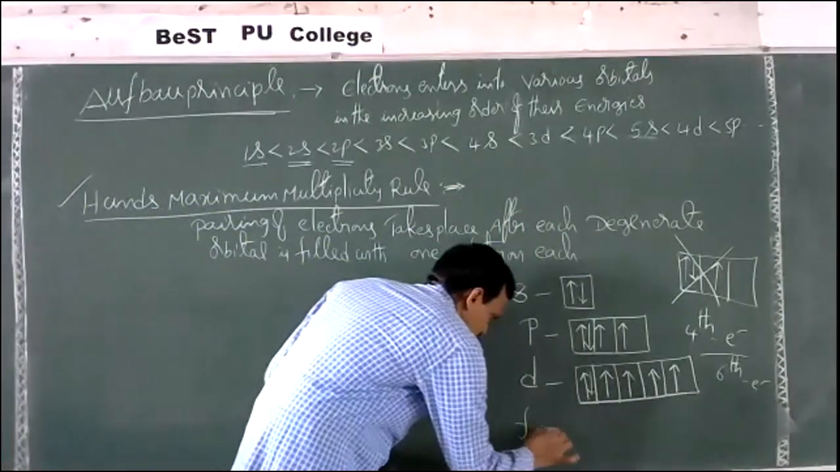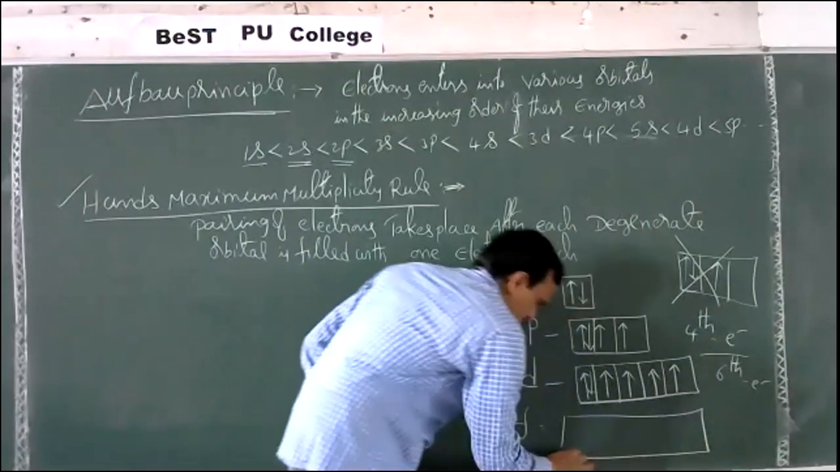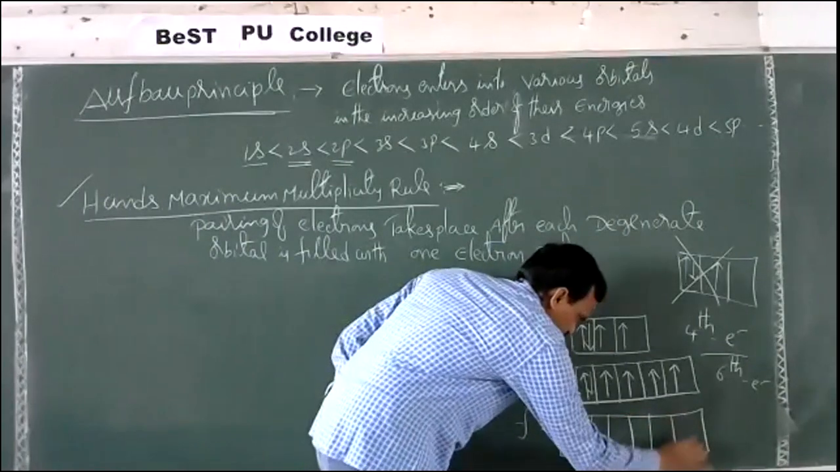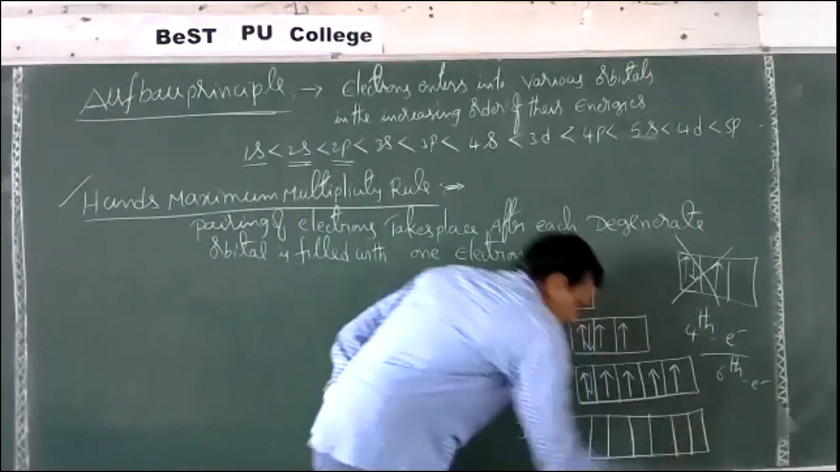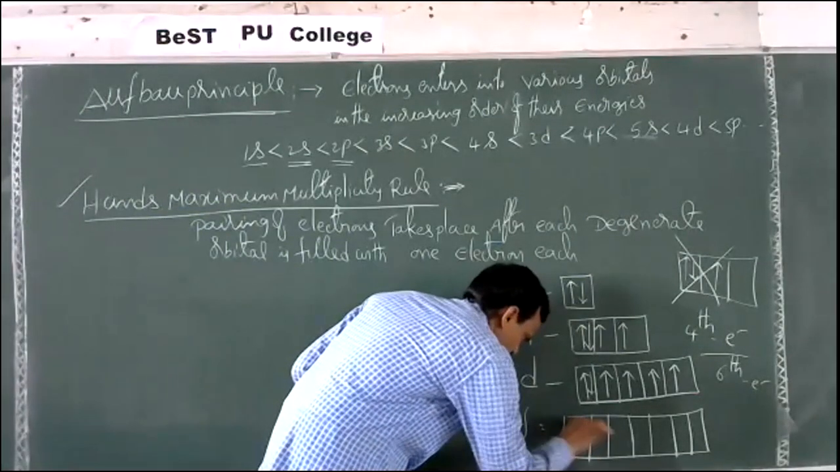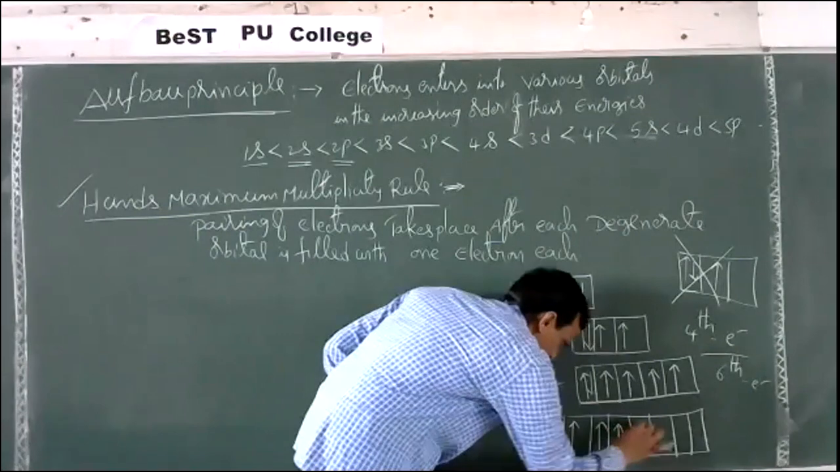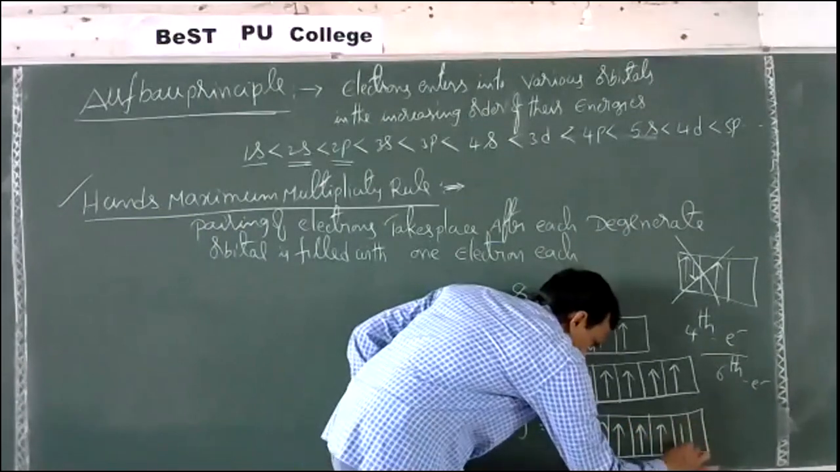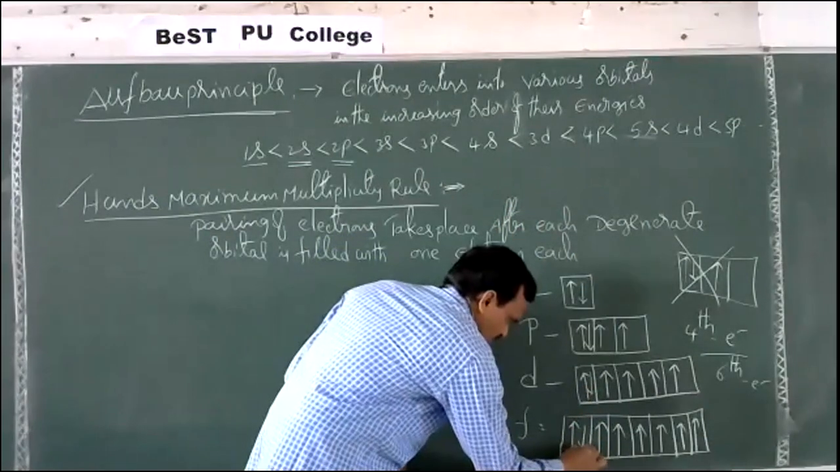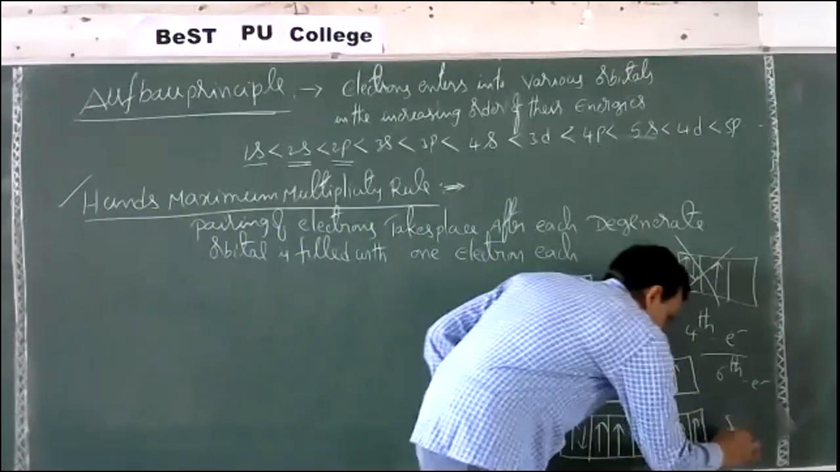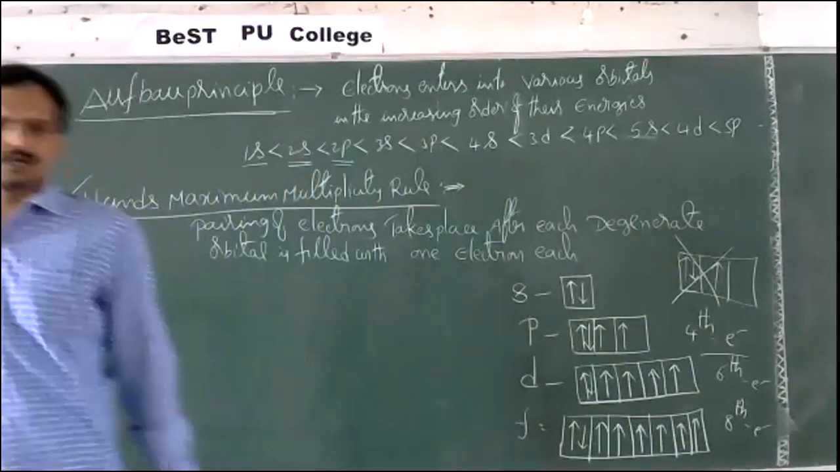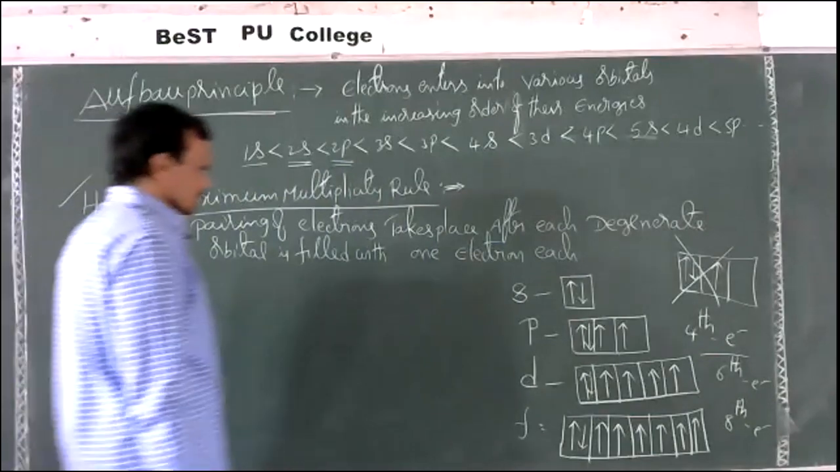Now, if you take an f subshell, see, the f subshell consists of 7 orbitals. That means first we should fill with 1 electron, 2, third one, 4th, 5, 6, 7. Then pairing starts with the 8th electron. So the 8th electron starts pairing here. This is nothing but Hund's maximum multiplicity rule.